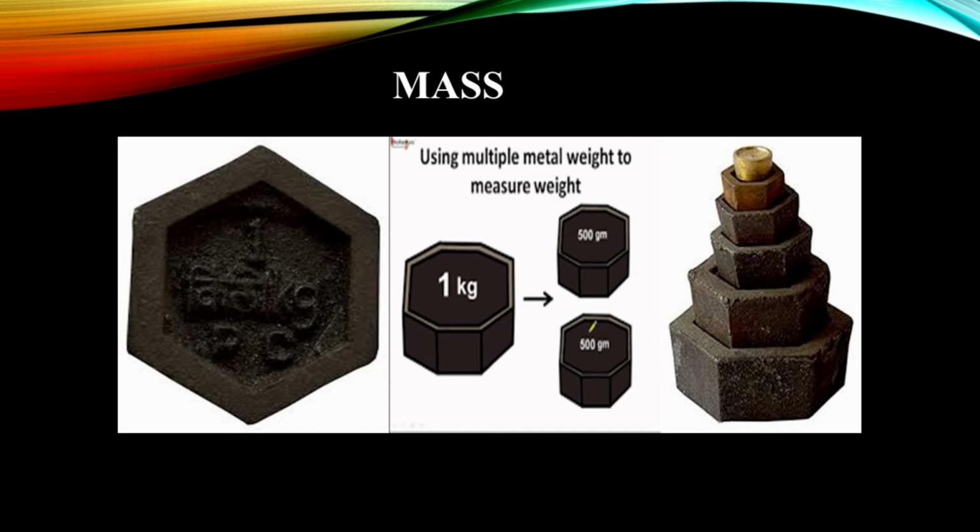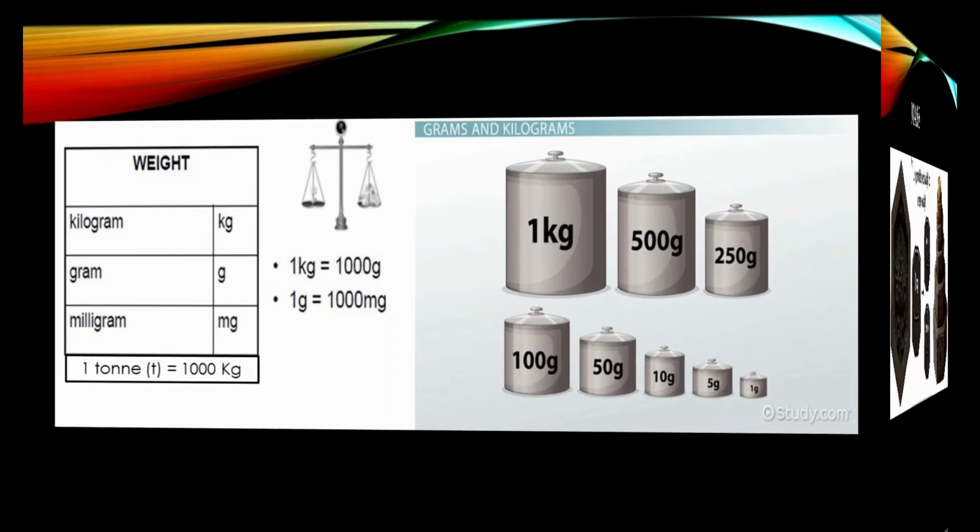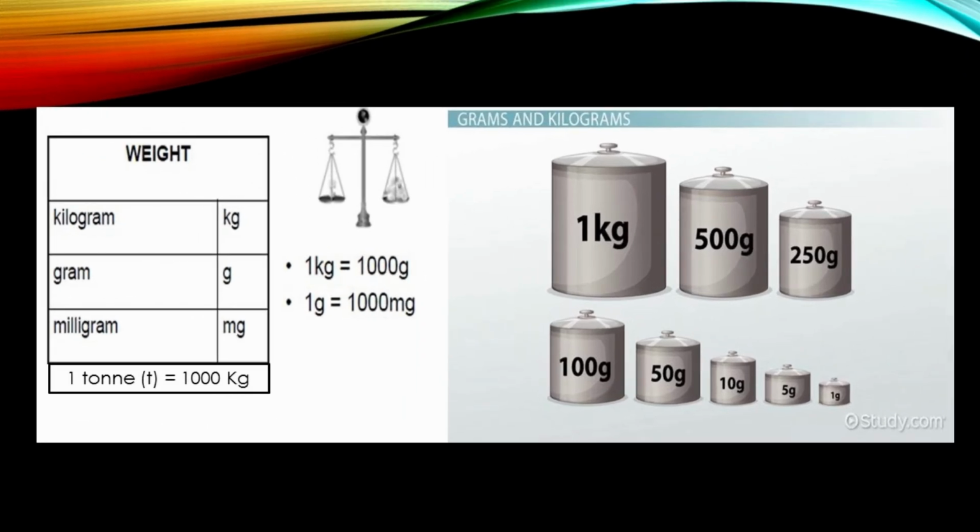Therefore, we need to learn unit conversion, meaning how to convert from a large unit to a small unit and from a small unit to a large one. If we take a 1 kg stone and break it into 1000 pieces, the mass of one piece will be equal to 1 gram.